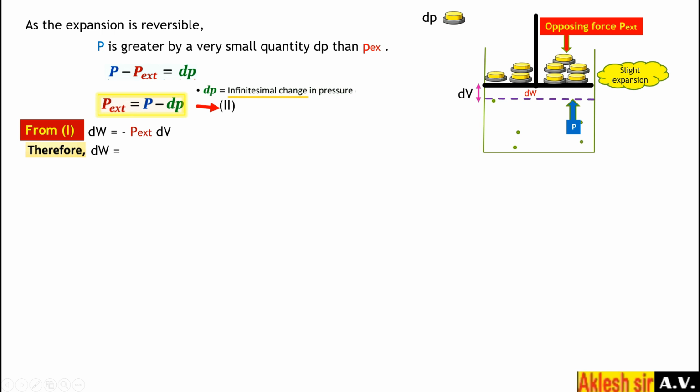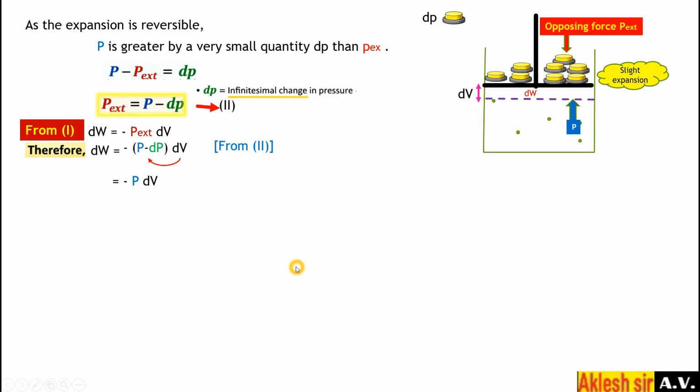Therefore dW is equal to, from equation 2, P external equal to P minus dP. So instead of P external we will write P minus dP. Already minus is there, we just have to write P minus dP into dV. Now we will open the bracket, so minus will go inside and dV also goes inside.